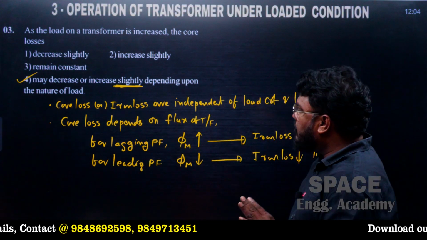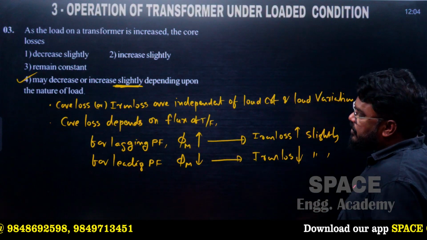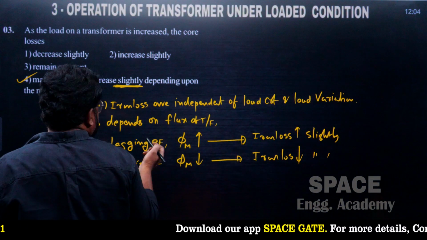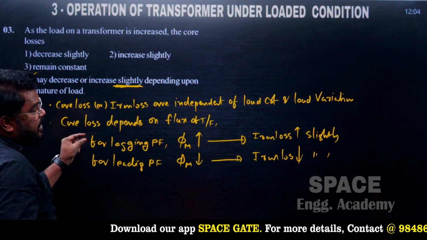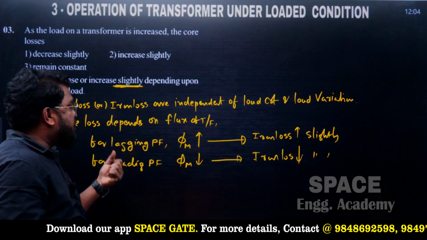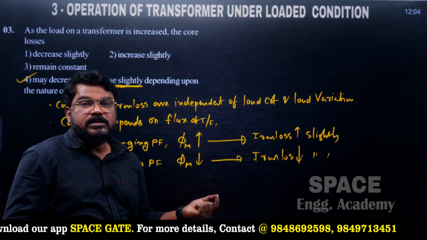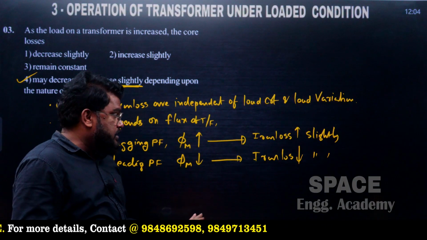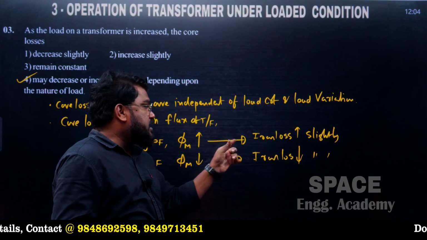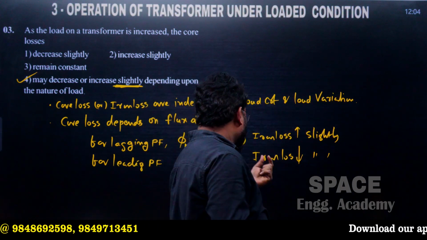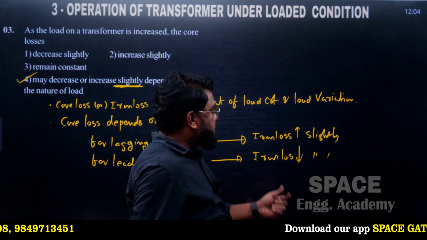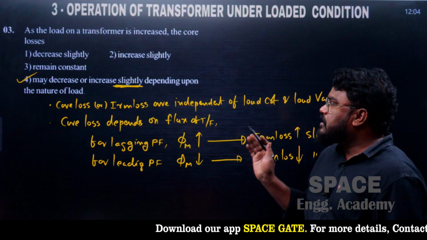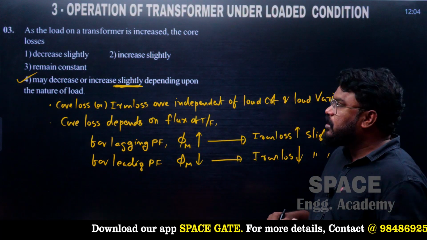So this is one of the important questions, and it involves the concept that the flux depends upon the load. Practically we can say that for lagging power factor mutual flux is little bit increased, for leading power factor mutual flux little bit decreases. Whereas as flux increases, iron losses increase slightly. As flux decreases, iron losses decrease slightly. So what is the answer for this question? May decrease or increase slightly depending upon nature of the load.